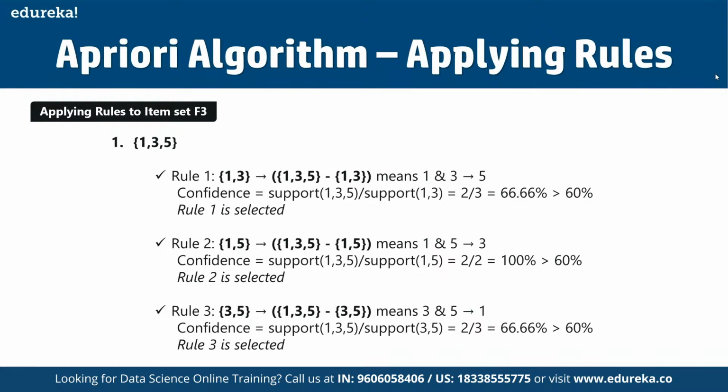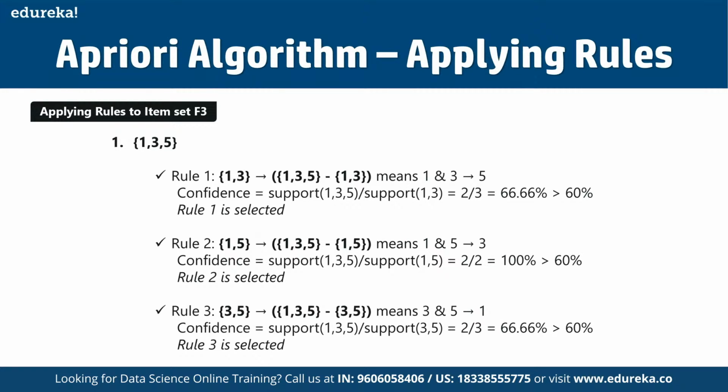So rule 1 here is 1 3, a subset, that means 1 and 3 will result in 5. That means if a user is purchasing both items 1 and 3, then we have a good possibility of the customer going for the 5th item as well. Here the confidence is support of 135 divided by support of 13, that is 2 by 2, that is 66.6%, which is above 60%. So rule 1 is going to be selected.